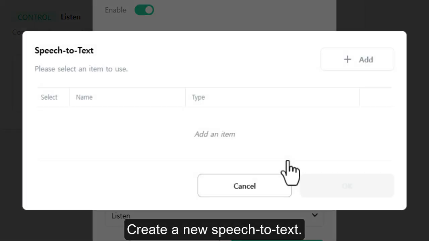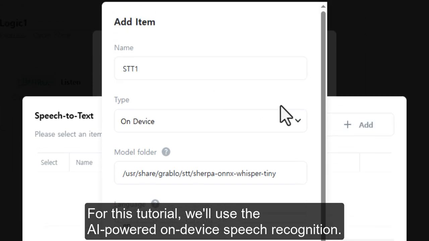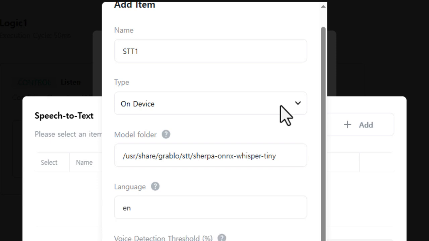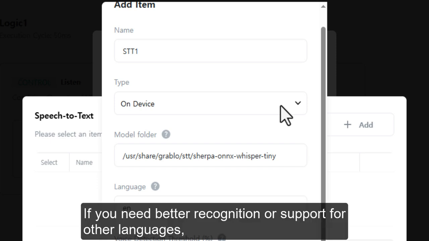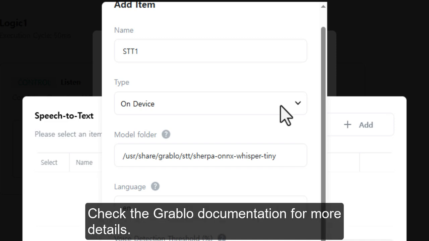Create a new speech-to-text. For this tutorial, we'll use the AI-powered on-device speech recognition. Grablo includes a built-in model, so we'll just use that in this tutorial. If you need better recognition or support for other languages, you can download different models. Check the Grablo documentation for more details.